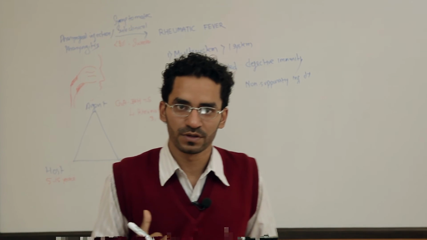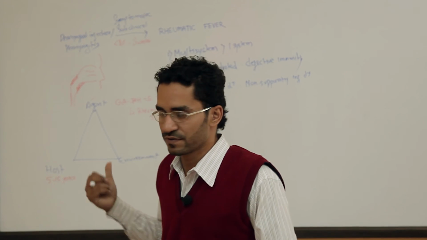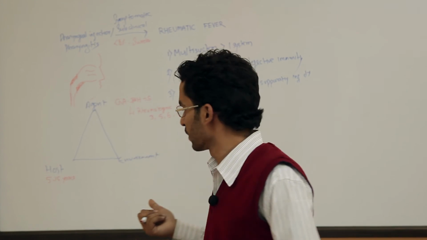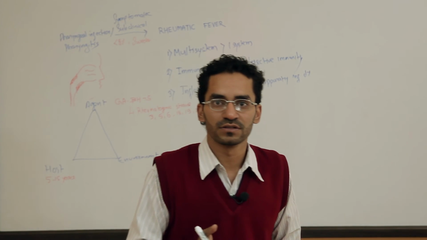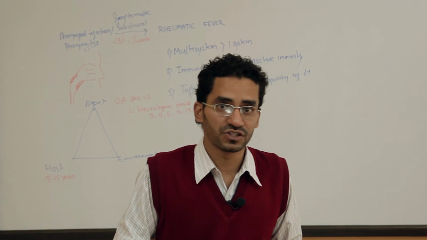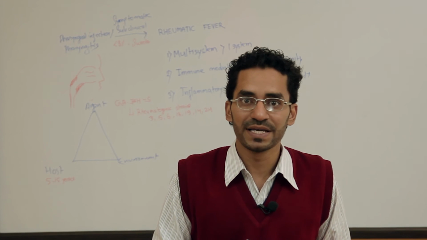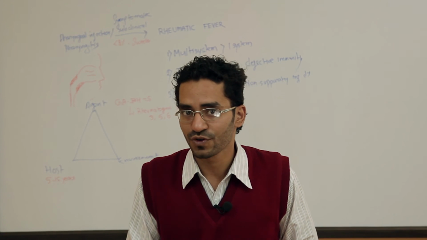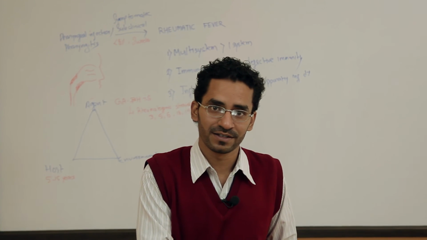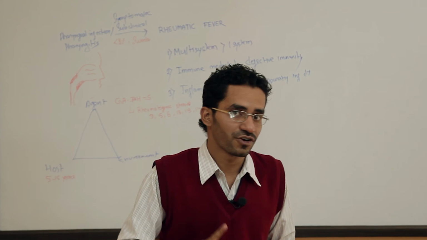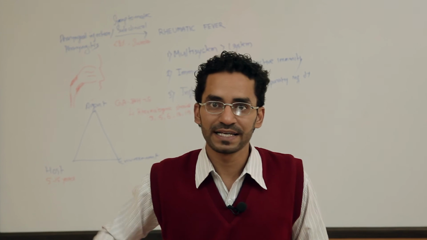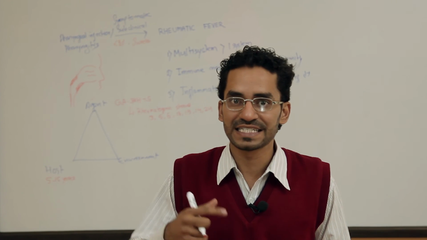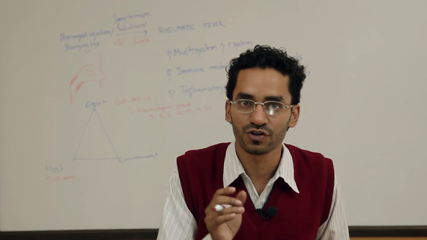And what about the sex predilection? At this point, some literature mentions that rheumatic fever is more common in females, but the fact is it is not the rheumatic fever that is more common in females, it is the complication, the sequel of the rheumatic fever, that is more common in females.